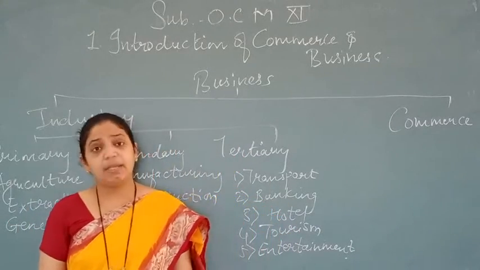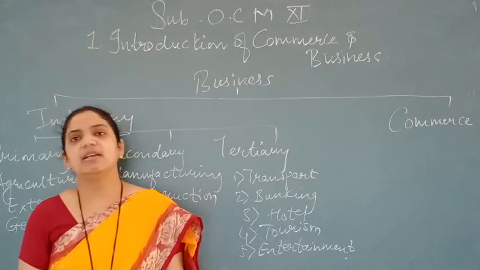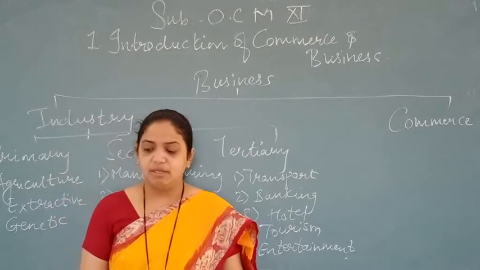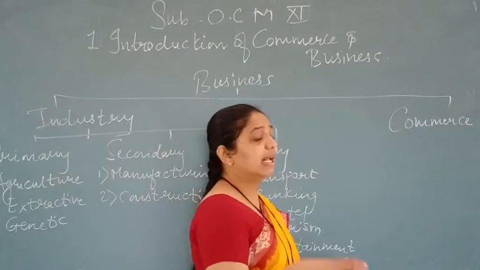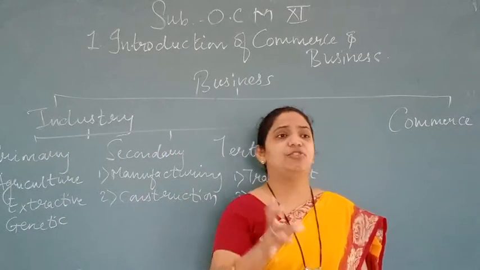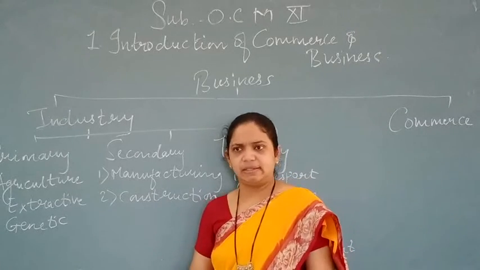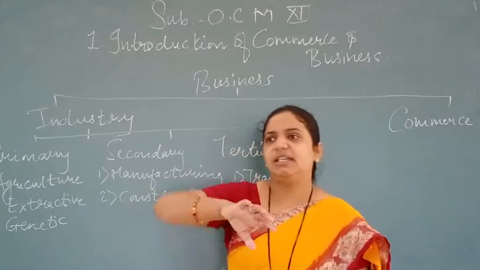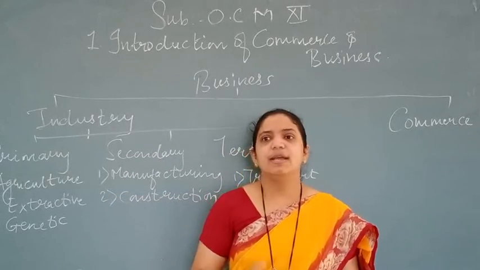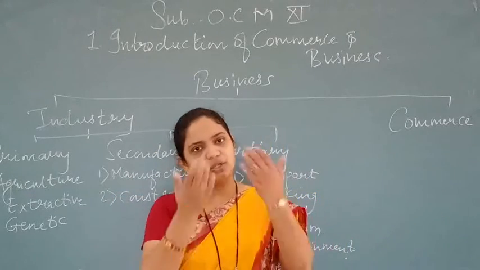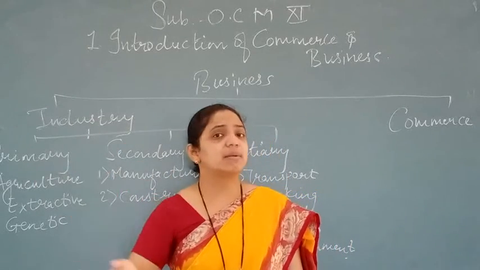The goods produced may be consumer goods or capital goods. Normally consumer goods are directly consumed by the final consumer, whereas capital goods are used by another industry for further production. Take an example of cheese. Cheese is a processed product made from milk. Now cheese is needed by many other industries for making other products. So consumer goods are those which can be consumed directly, but capital goods may be processed or used by other industries.